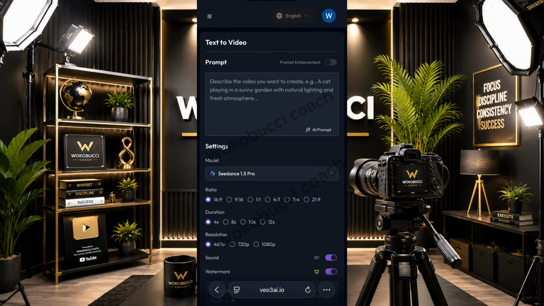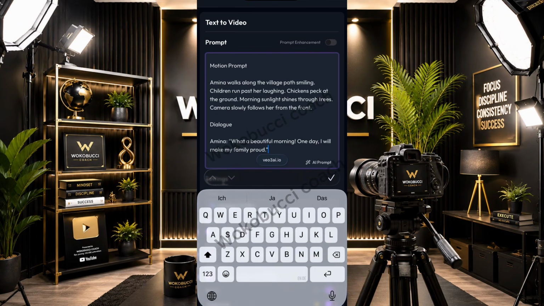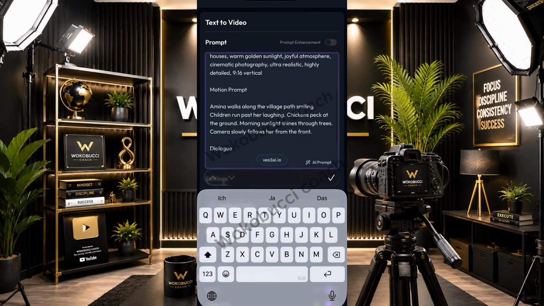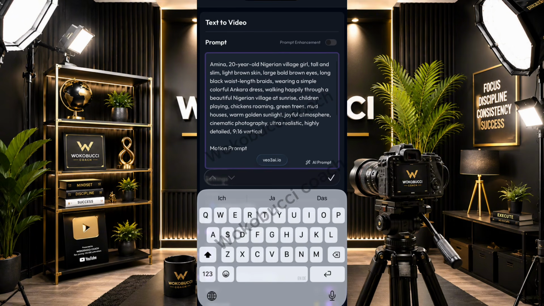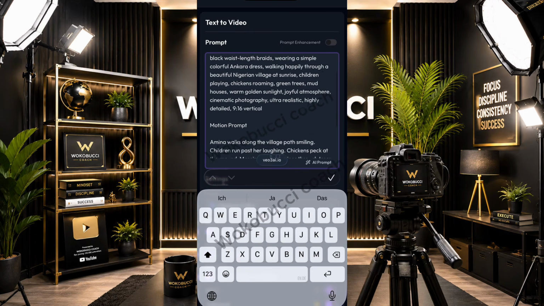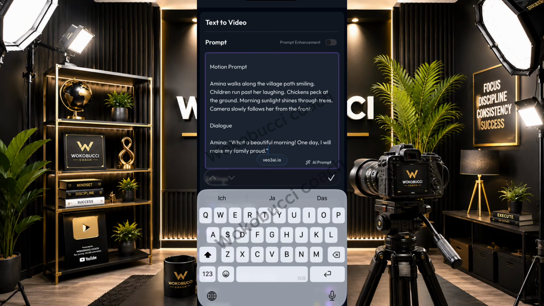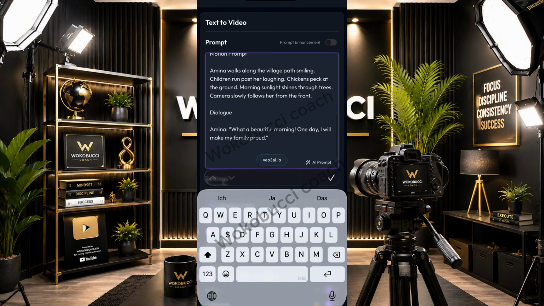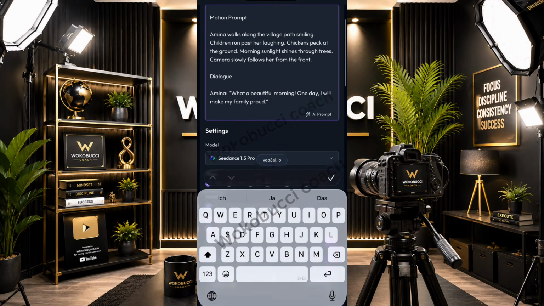So here where it says prompt, I have my text to video prompt. I'll click there and boom, I'll paste everything at once. So you can see we have the image prompt. Image prompt here, Nigerian girl. You can see they're tall and slim. It described everything about her first to start with. And then it goes to motion prompt that you can actually see there. And then you can see it goes down to dialogue. Okay. Now, once you're done with that, let's go down here.